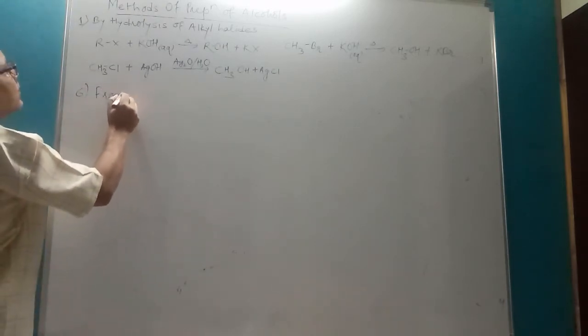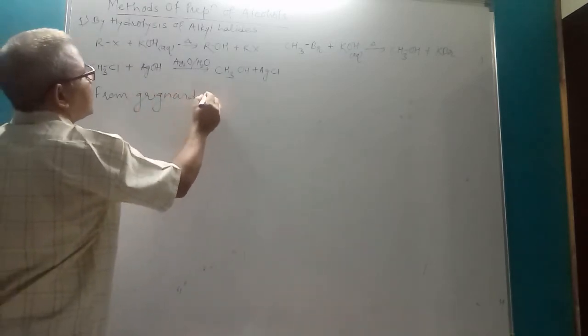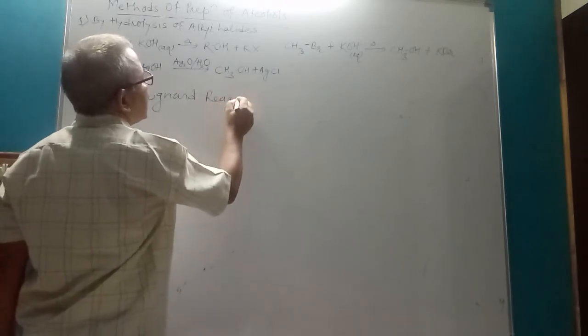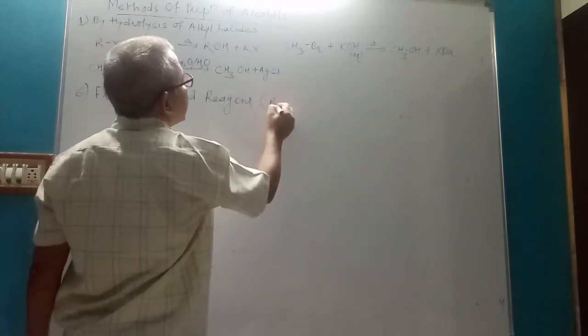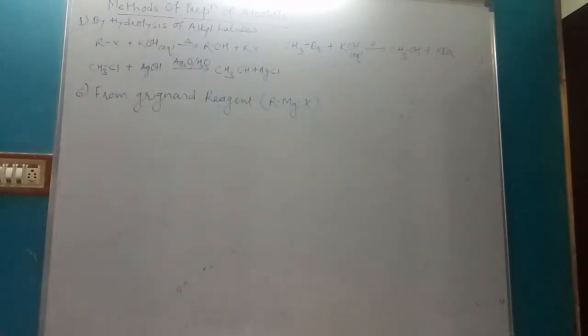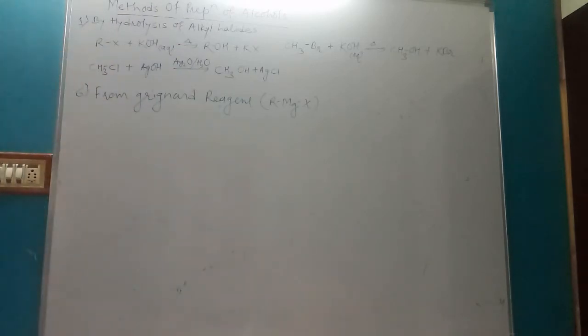from Grignard reagent, RMgX. So when aldehydes or ketones are treated with Grignard reagent in presence of dry ether, addition takes place, simple addition takes place.